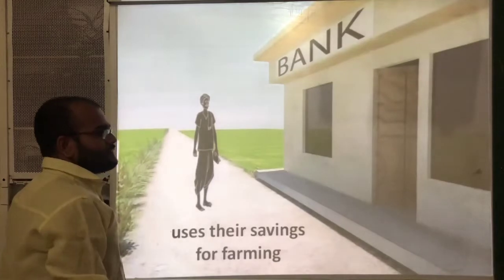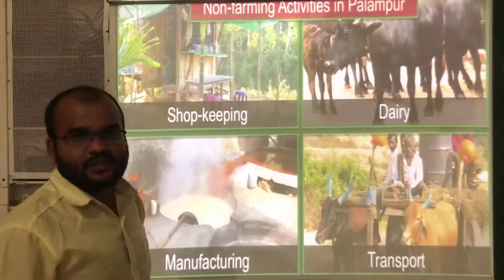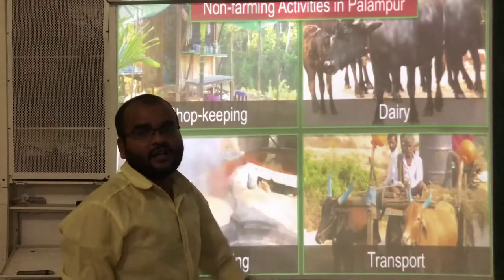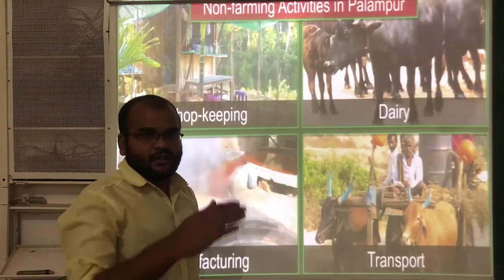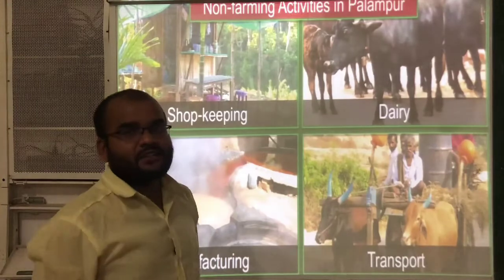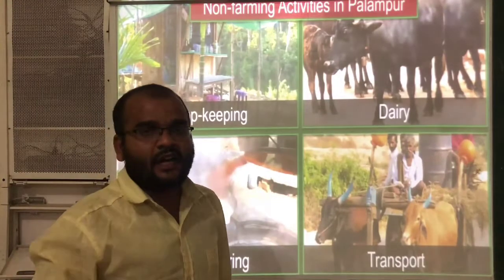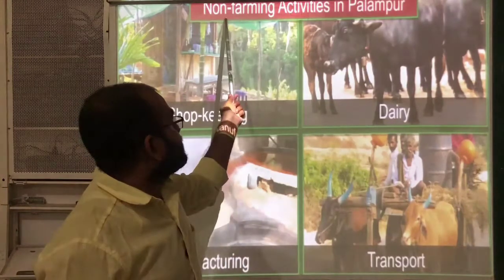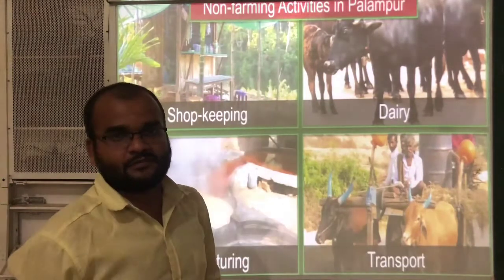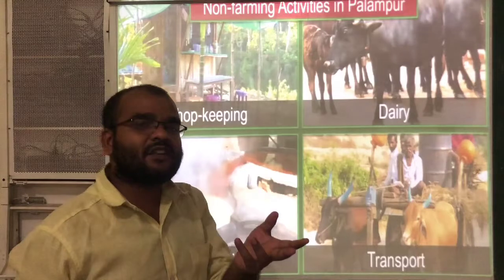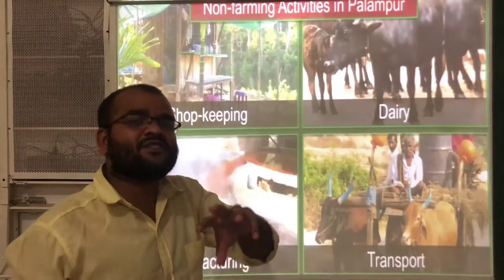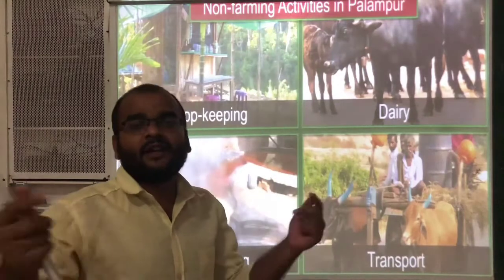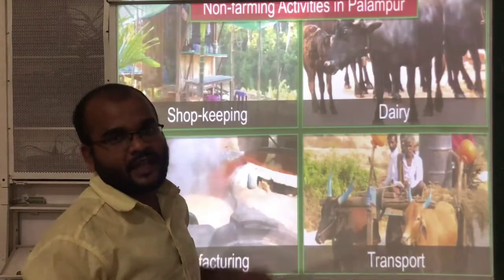Okay, so all these are factors of production. And one more thing is non-farming activities in Palampur village. The main farming activity is agriculture, and the other people are engaged in non-farming activities. So non-farming activities means the activities which do not include agriculture. Other than agriculture, all the remaining activities are non-farming activities.